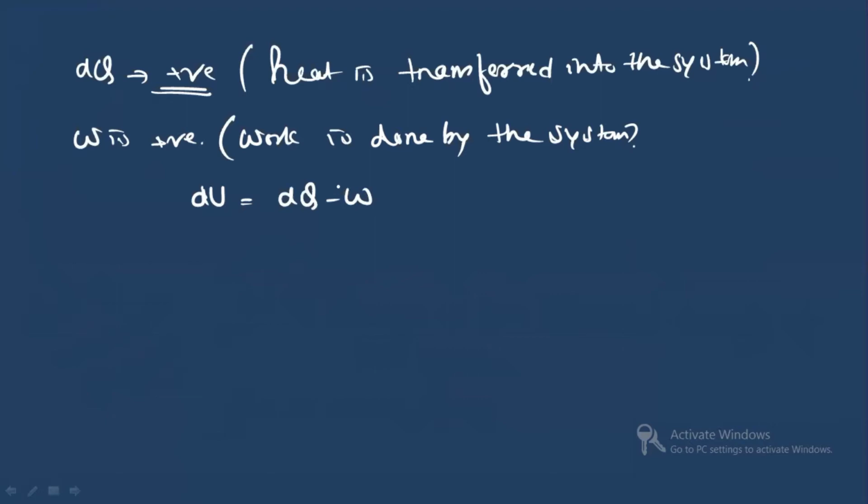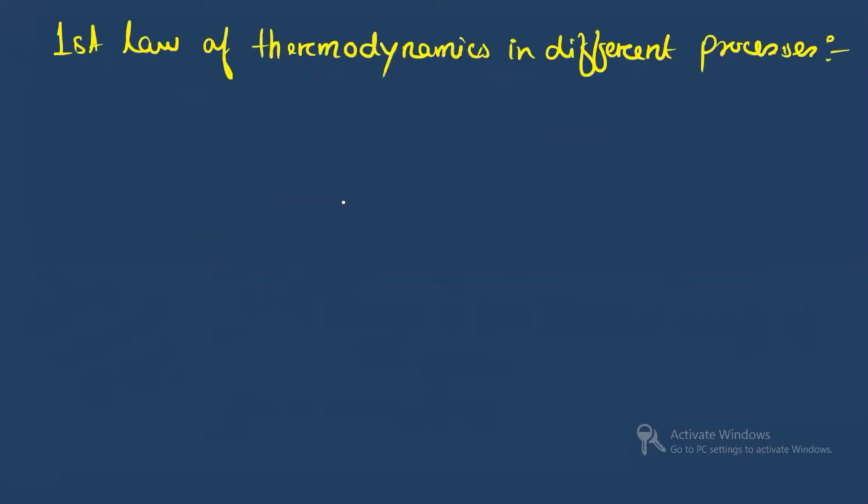Internal energy will increase when heat is given to the system. Just remember, internal energy will increase when heat is given to the system. This is the point that you need to remember. So this is what the first law says. Now we will see the first law in different processes.